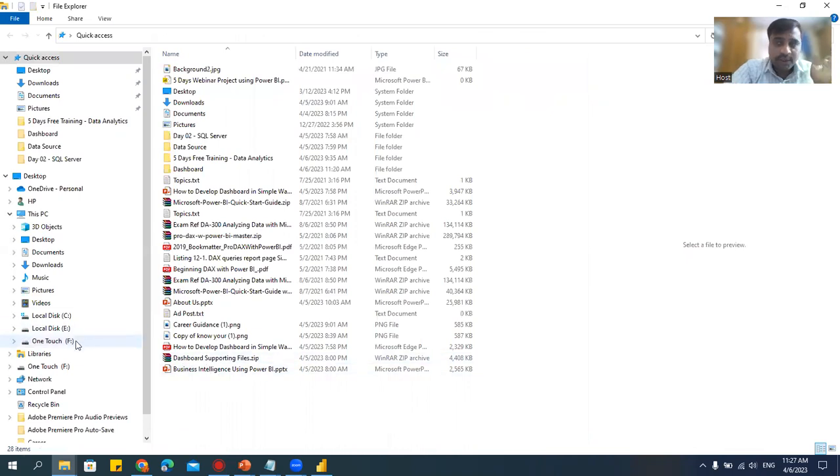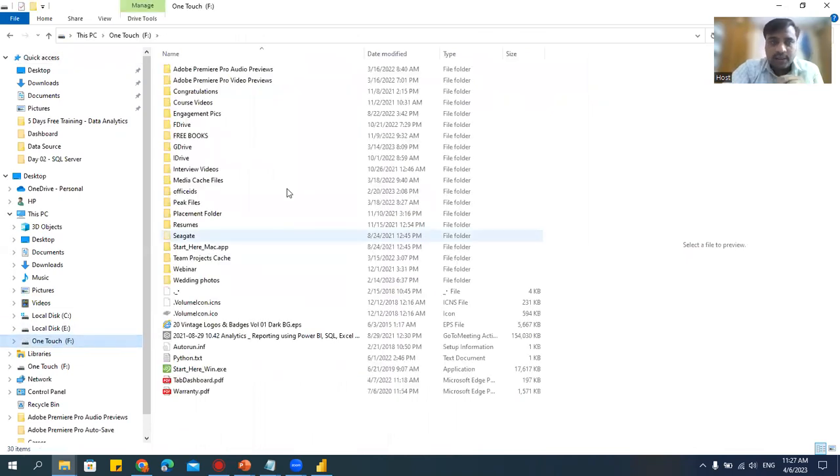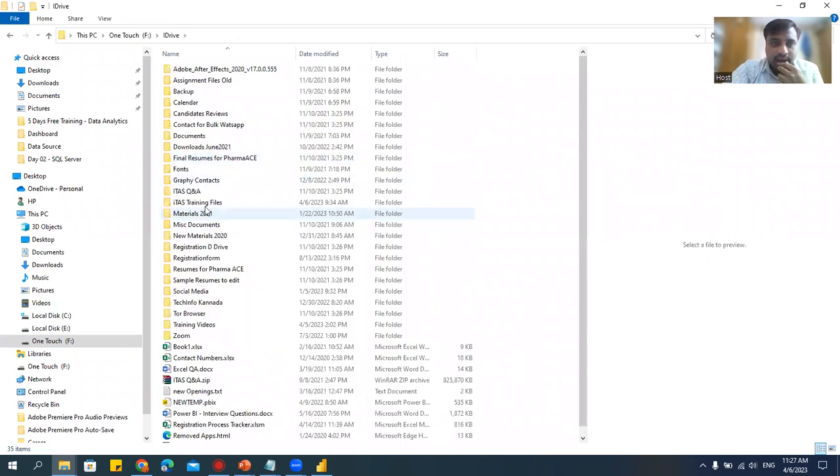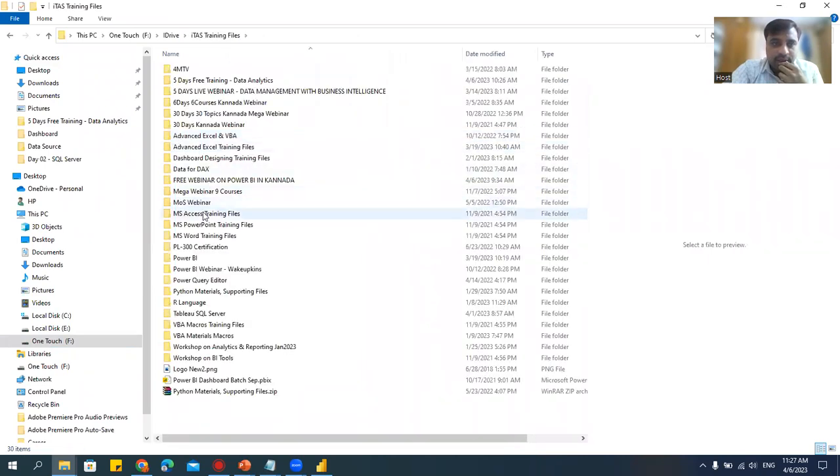Any image you can add, but make sure that it is licensed, or license free. Actually, when you're downloading, some of the images are licensed. They might question you, or they might ask you to pay for that. Right, let me go here quickly.